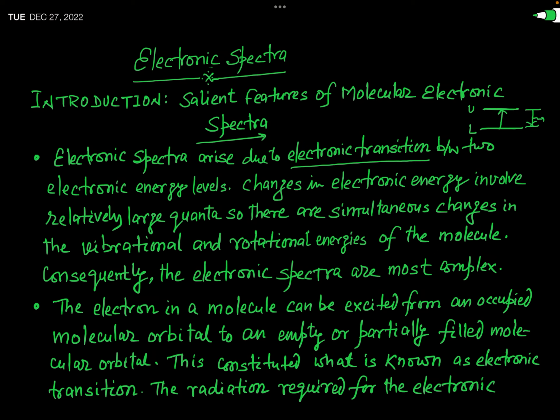But remember, if you want to get the electronic spectra, this energy level is actually the electronic energy level. So you can say that an electronic spectra is obtained due to the molecular transition between two electronic energy levels of the molecule. In fact, these electronic energy levels are far separated, and so more energy is needed for such transition.